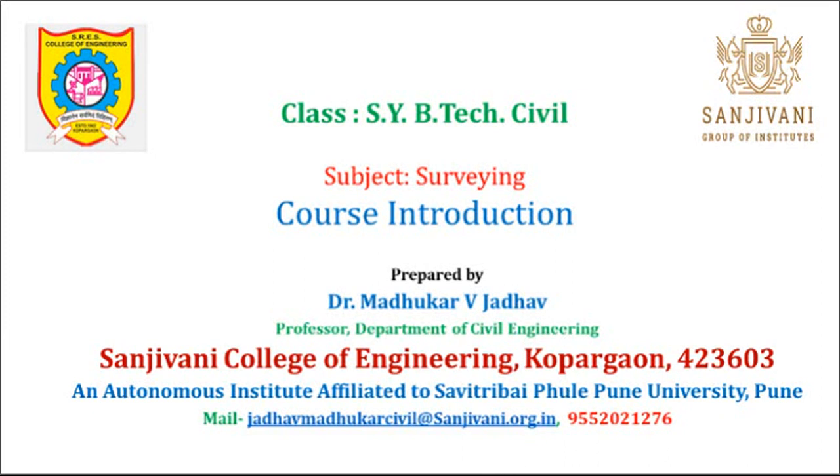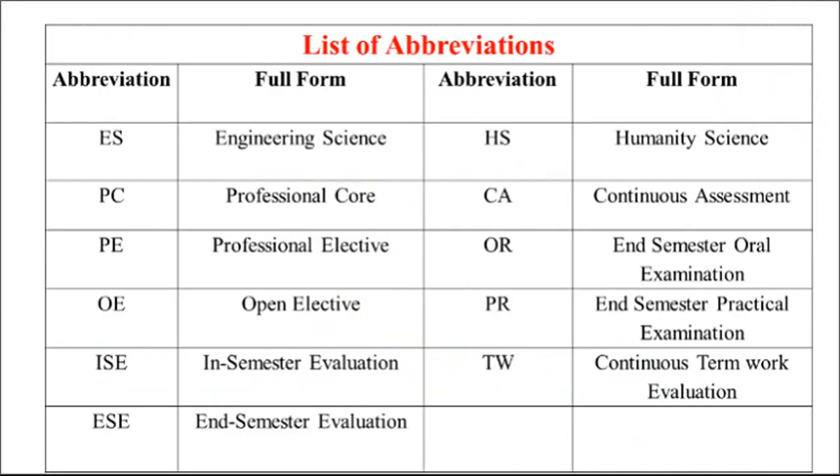Before that, we are going to study some abbreviations. So, first abbreviation ES, Engineering Science, PC, Professional Core Subject of that branch, PE, Professional Elective of that branch, OE, Open Elective from any branch of engineering, ISE, In-SEM Evaluation, ESE, End-SEM Evaluation, HS, Humanity Science, CA, Continuous Assessment, OR, End Semester Oral Examination, PR, End Semester Practical Examination, TW, Continuous Term Work Evaluation.